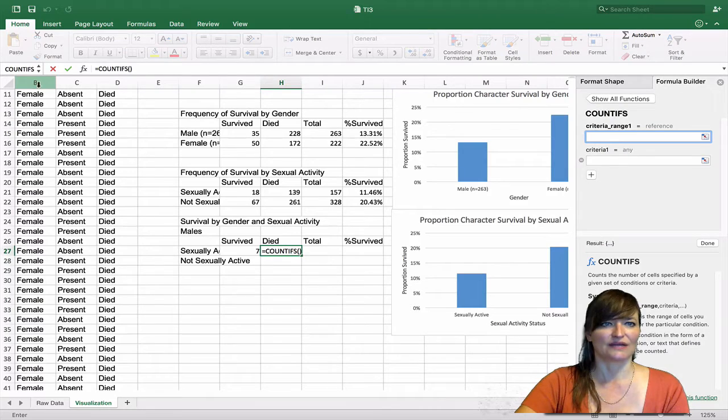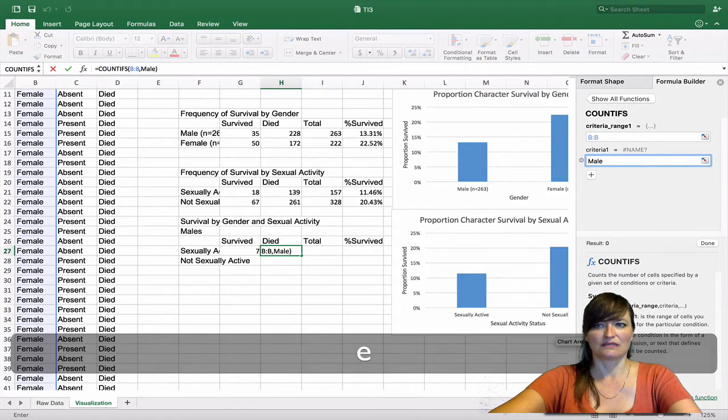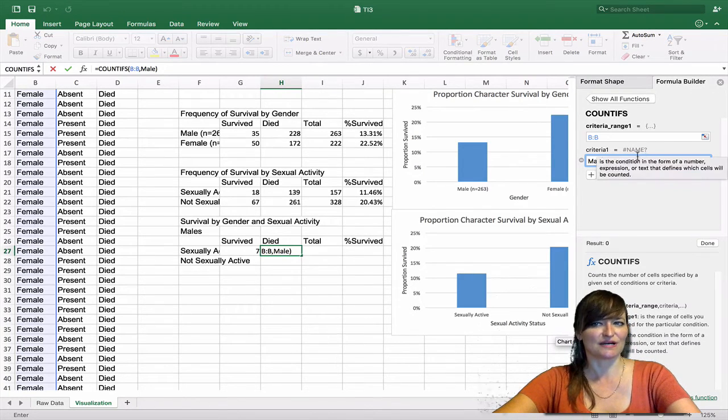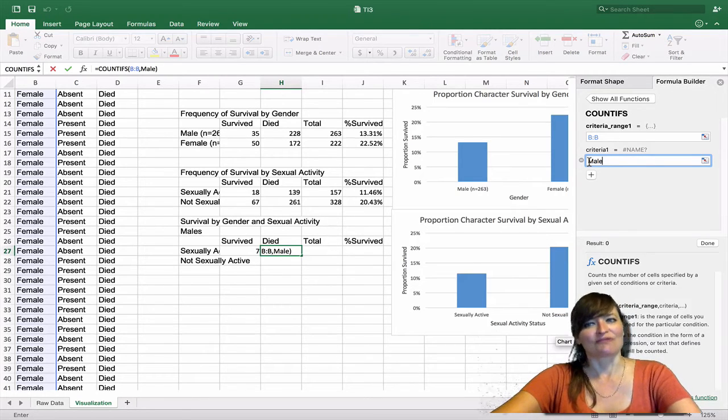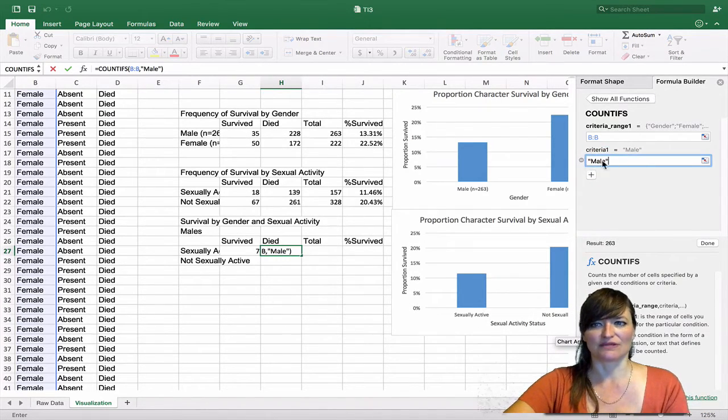I want COUNTIFS. B is male. Do you see how it's saying number name question mark? And that's saying, I don't like that. That's not a number. Now, this version of Excel will add those quotation marks for you, but older versions won't. You'll need to add those yourself.